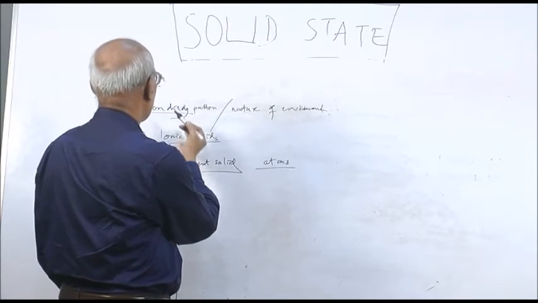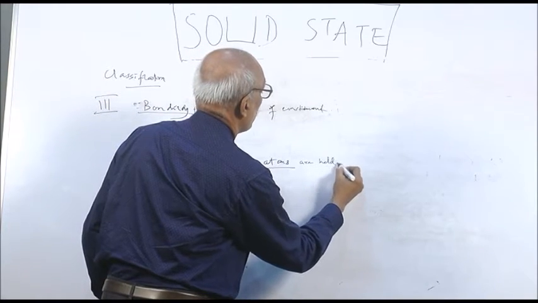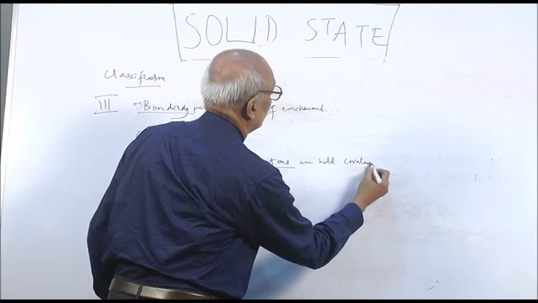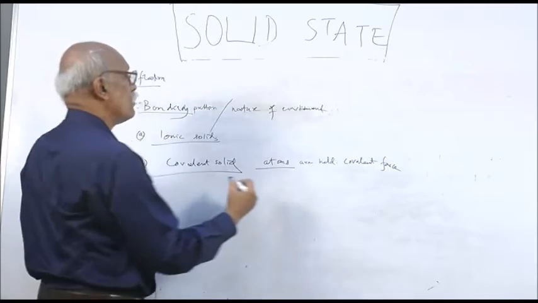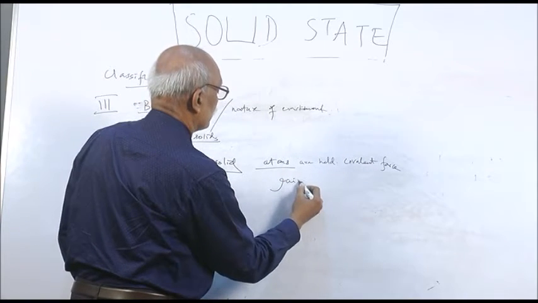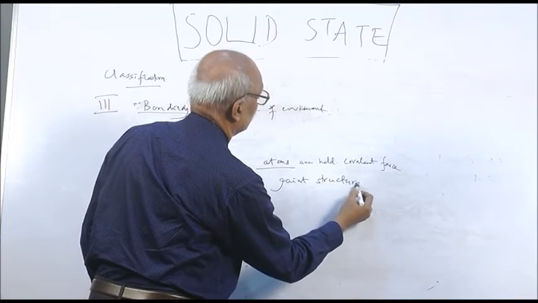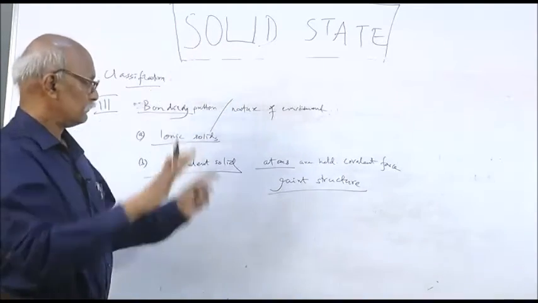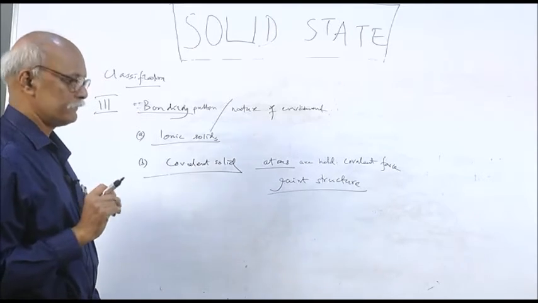As in the case of ionic bond, here they are held by covalent force, and that gives you a giant structure, a very great arrangement of atoms.